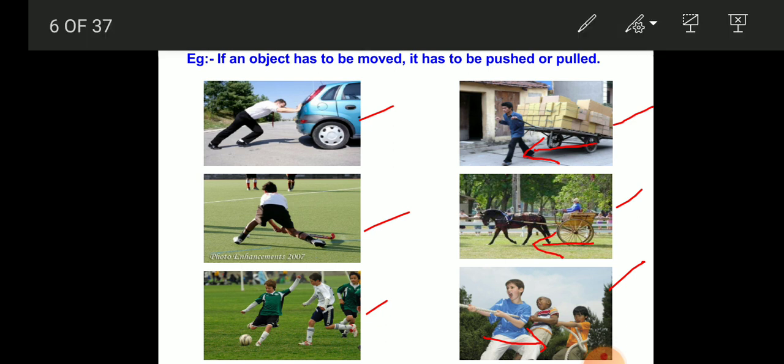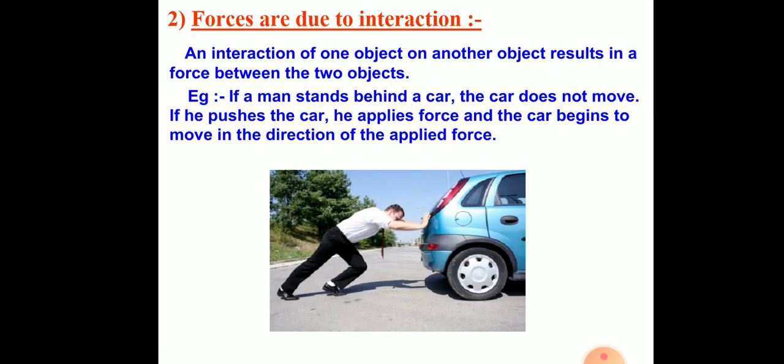Okay. So let us now consider a force between two objects. So always force comes into play only when it is applied between two objects. So if the object is at rest, if we want to move that object, then the force has to be applied by the other object.